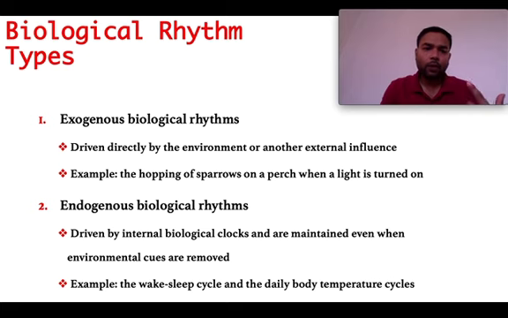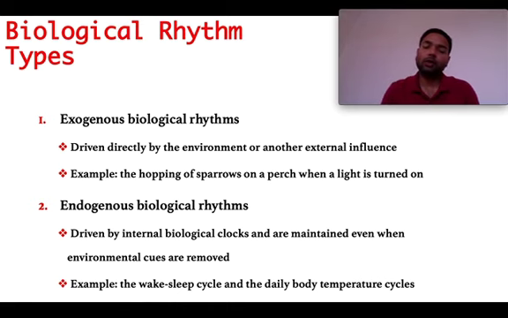So the biological rhythms can be divided into two types, according to the ability of organisms: exogenous biological rhythm or endogenous biological rhythm. Exogenous biological rhythm, what happens there? As we are discussing, there are environmental cues, some environmental cyclical changes, and those stimuli are being caught by the organisms, and the organism acts according to the cyclical changes.